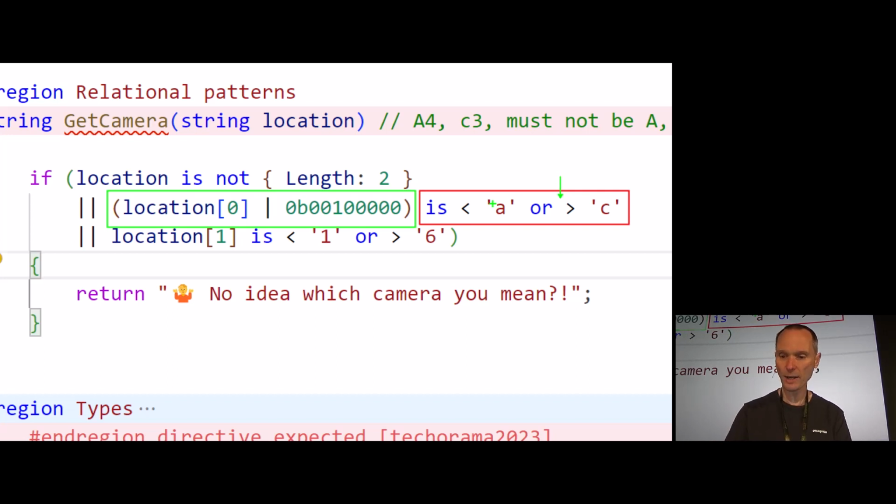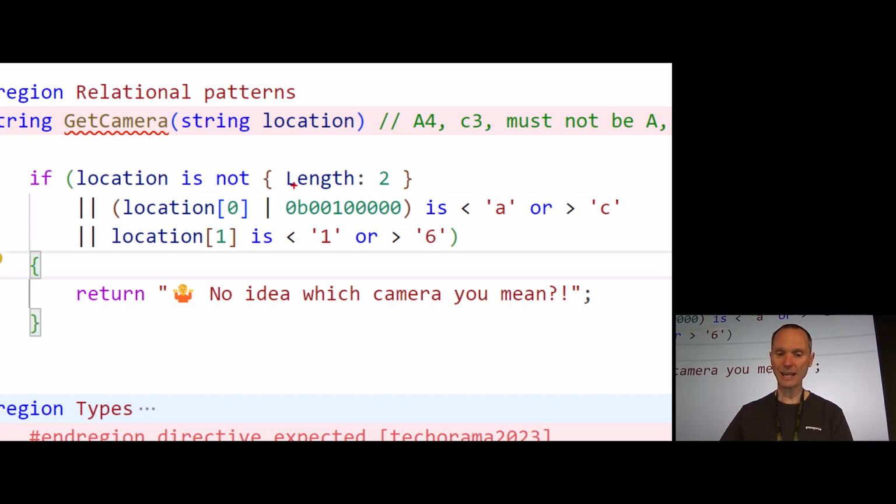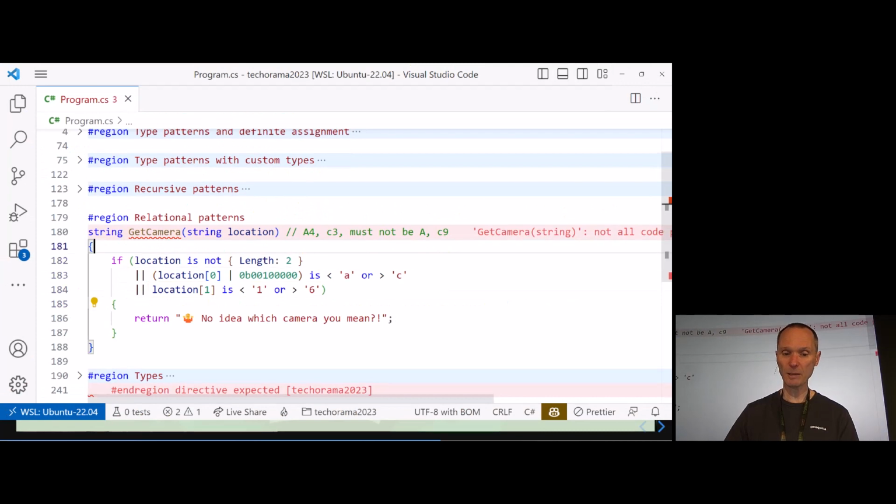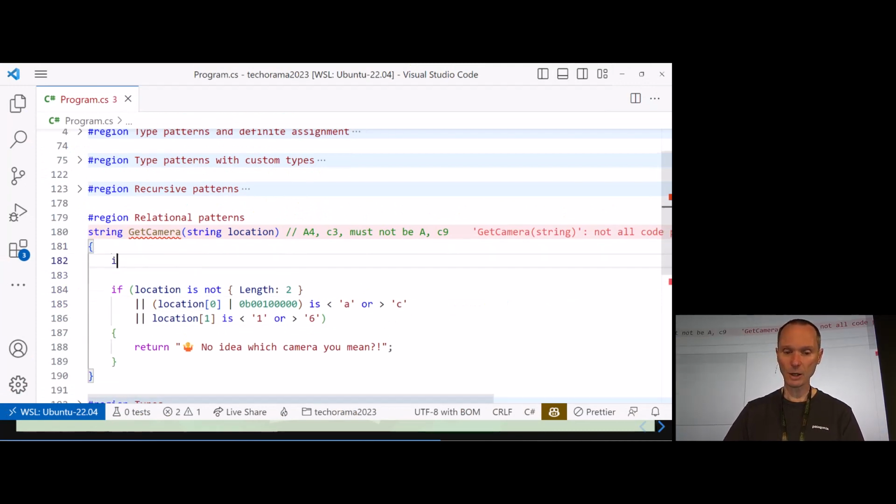Well, the second one is pretty clear, I think. It's again the second location, and I'm using another pattern. One thing that I see pretty frequently, people writing something like this, location[0] is greater equal a and lower equal z, or greater equal A and lower equal Z to check whether something is a letter.